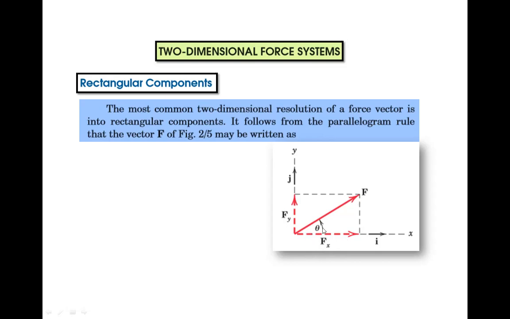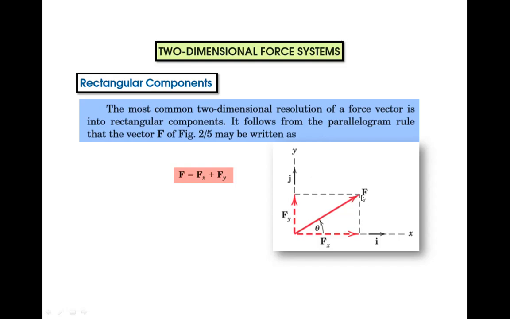So that's why these components are termed as rectangular components of this F vector. Now this Fx gives the scalar quantity. So we can say F equals Fx plus Fy. Now from where are we saying this? By using the parallelogram rule or the triangle law, or the graphical method, which we already discussed. I hope you have covered it at school level.